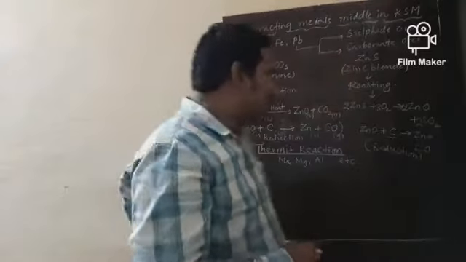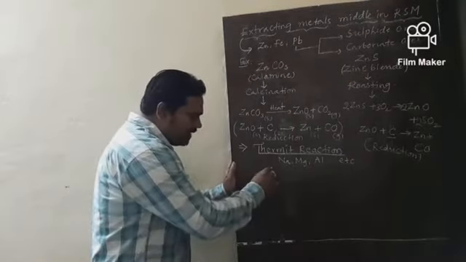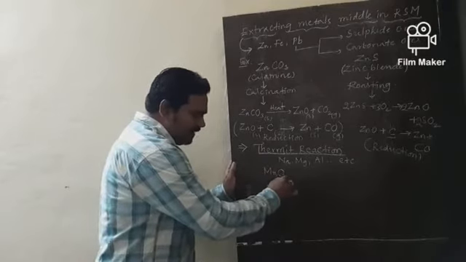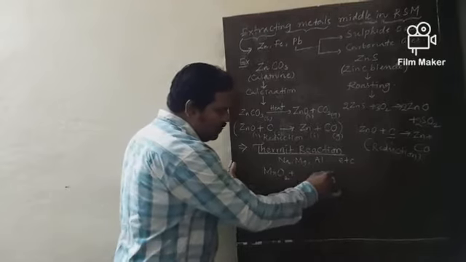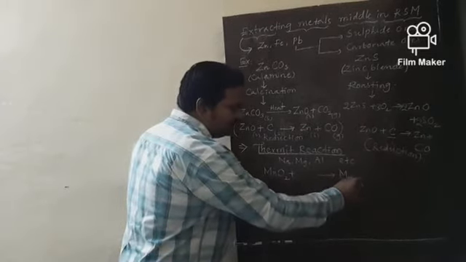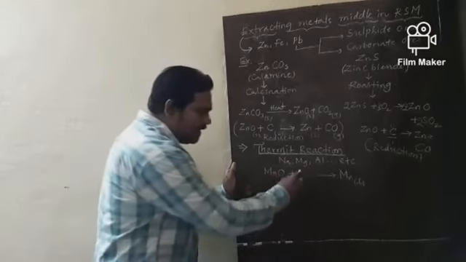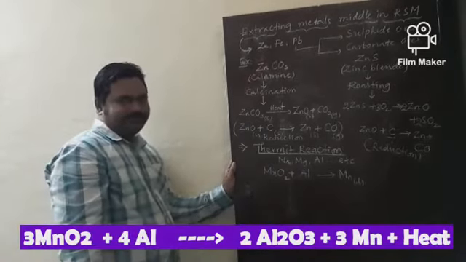Now in this category, let me take one example and explain. Metal oxides like manganese dioxide are converted to manganese metal present in liquid state by reduction with aluminium powder.